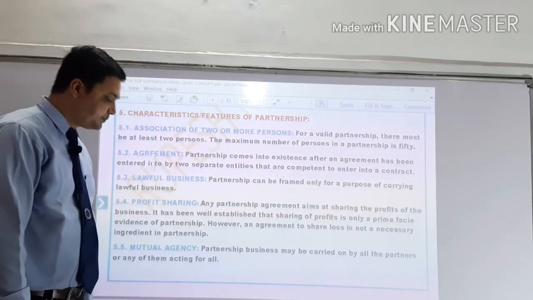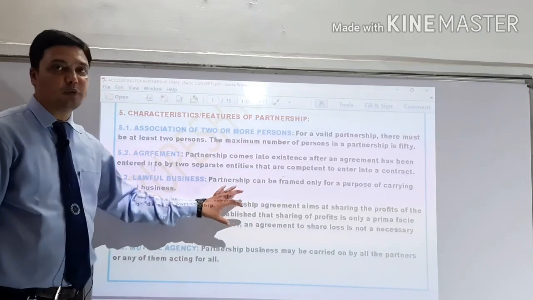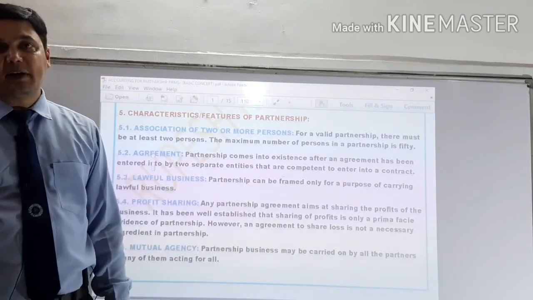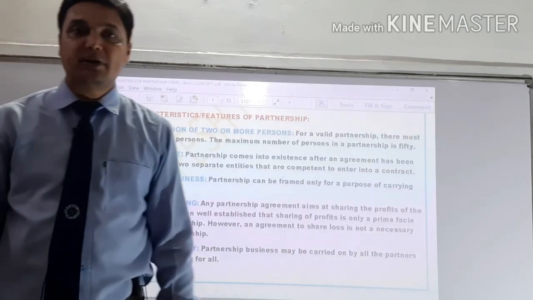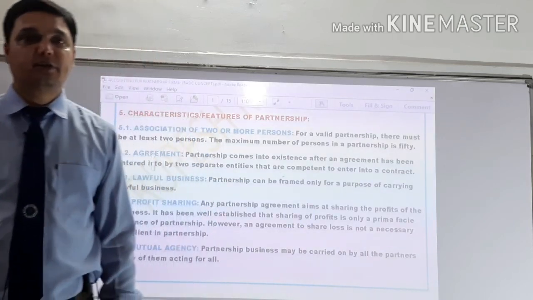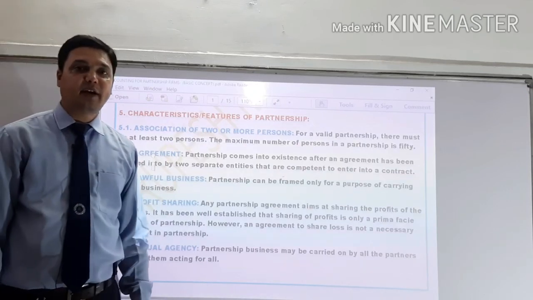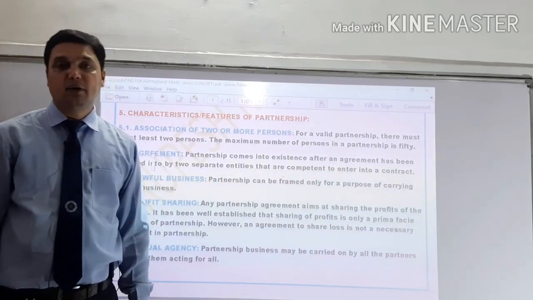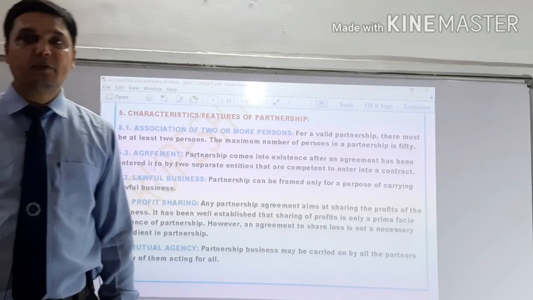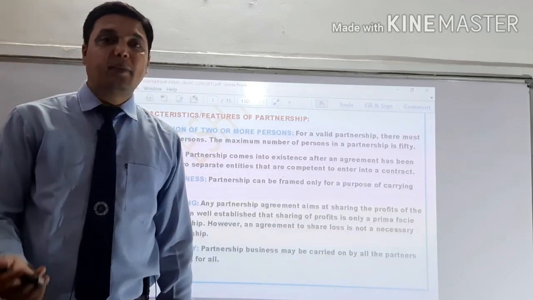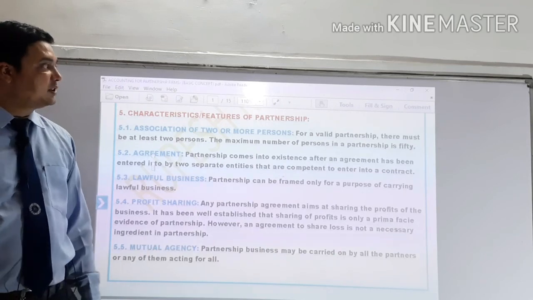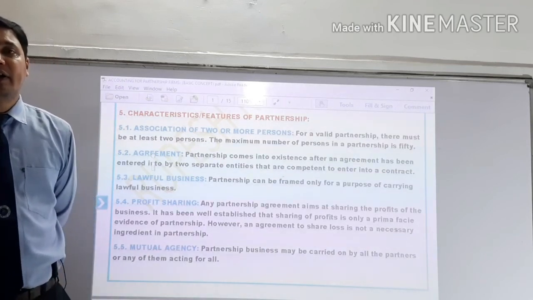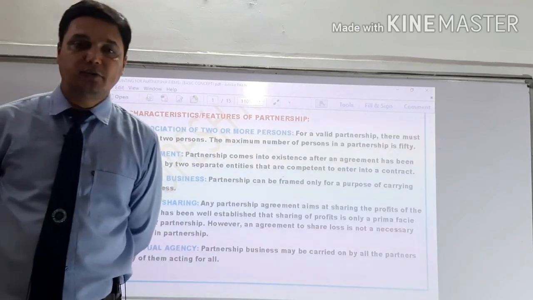Second thing, when we study the definition of partnership, is that it is an agreement among the persons. Who is capable of agreement? Can each and every person be competent for agreement? The answer is given by the Indian Contract Act 1872.